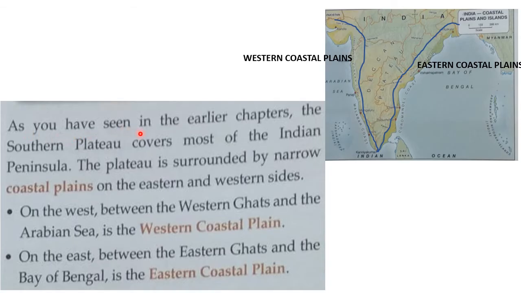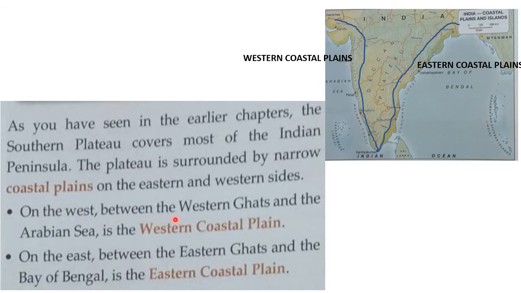As you have seen in the earlier chapters, the Southern Plateau covers most of the Indian peninsula. The larger part of southern India is covered by the plateau. The plateau is surrounded by narrow coastal plains on the eastern and western side. To the east of it lies the Eastern Coastal Plain and to the west of it lies the Western Coastal Plain.